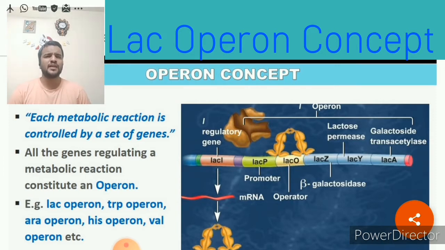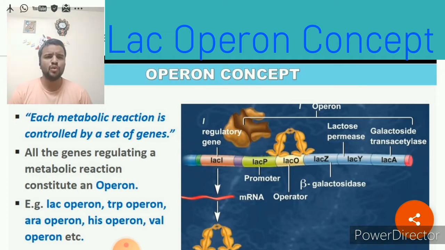Okay, what is regulation of gene expression? First try to understand. Every metabolic reaction in any living organism, if you take a bacteria, a fungi, human beings, mammals, any metabolic reaction will be under the control of a set of genes.